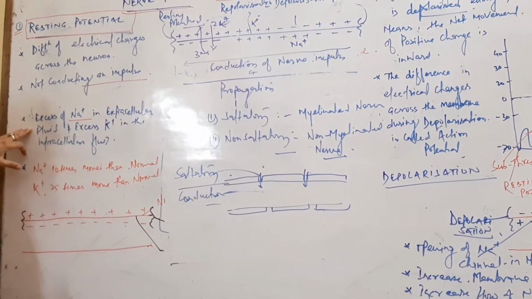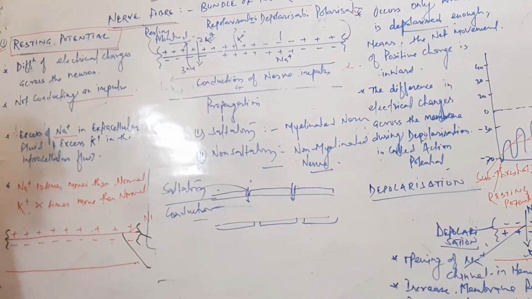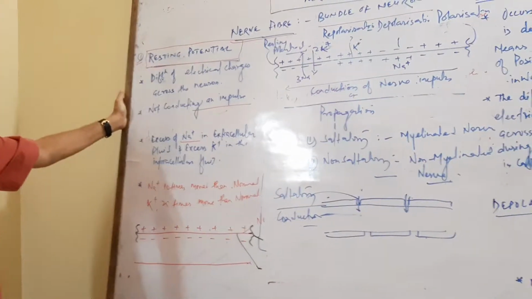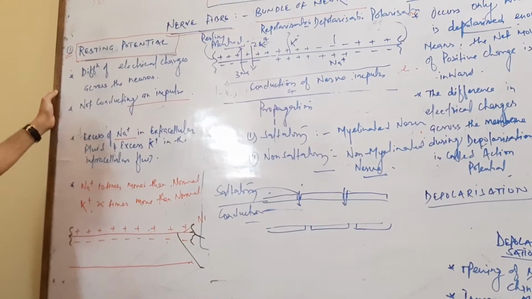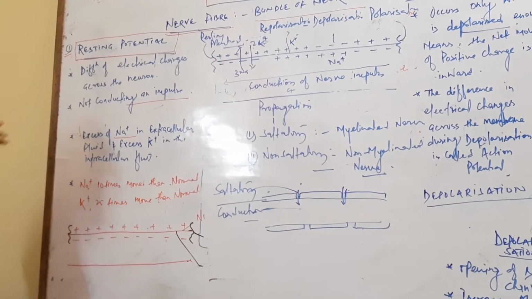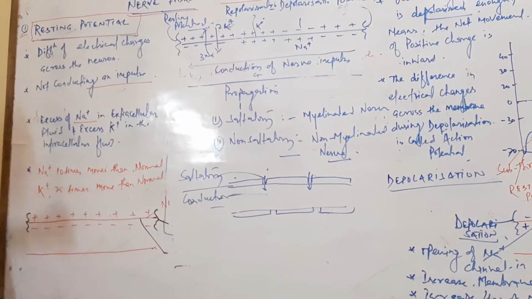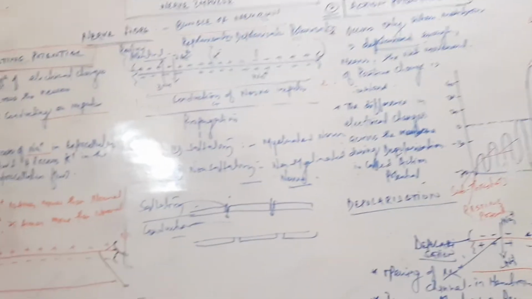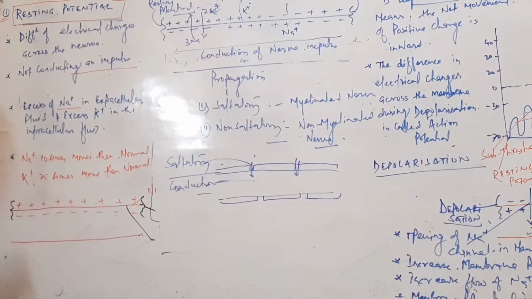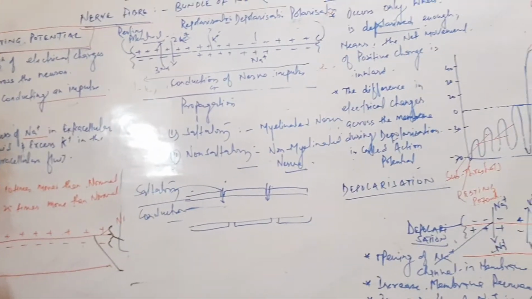In the resting condition, more sodium ions are present outside the neuron membrane, the neurolemma, about 10 times more, and about 25 times more potassium ions are present on the inner surface of the neurolemma.